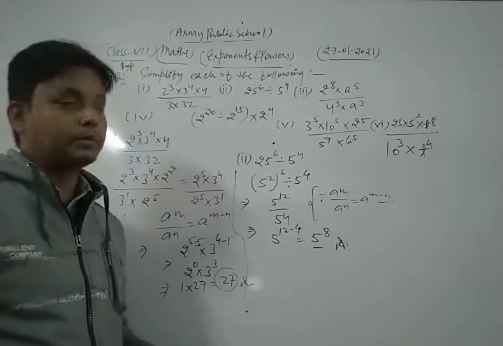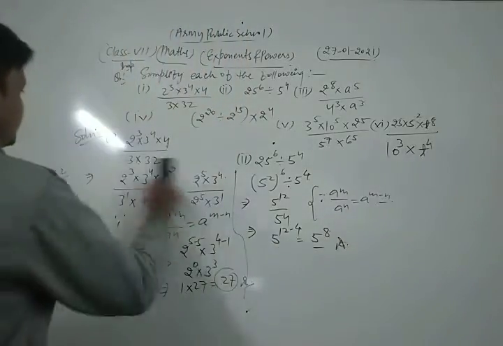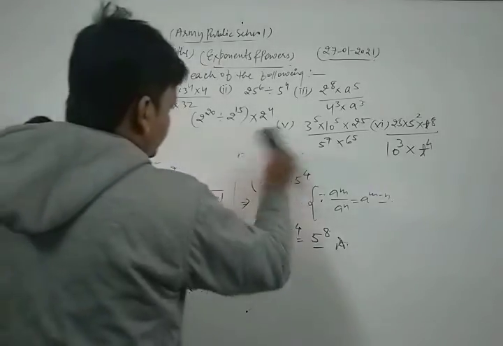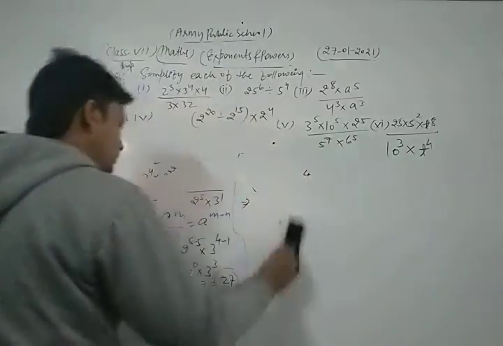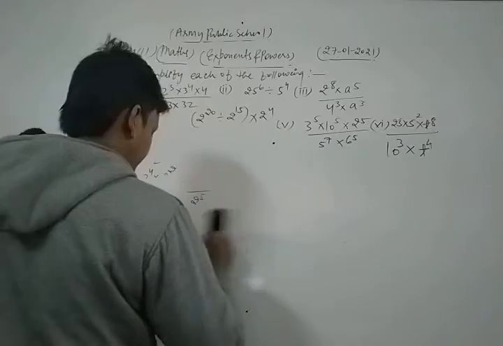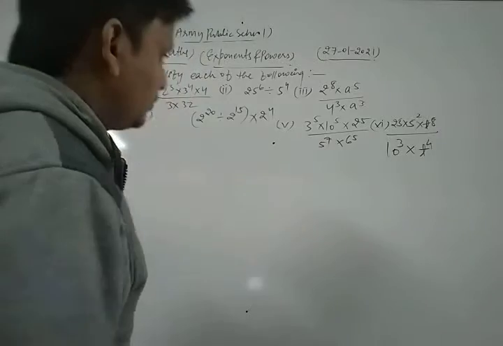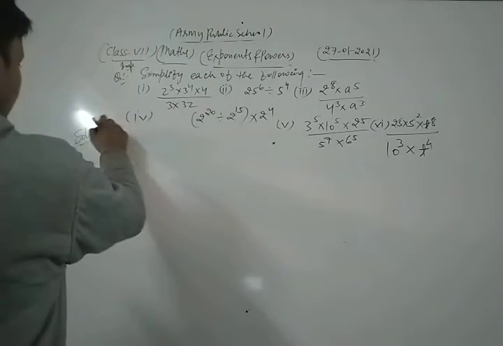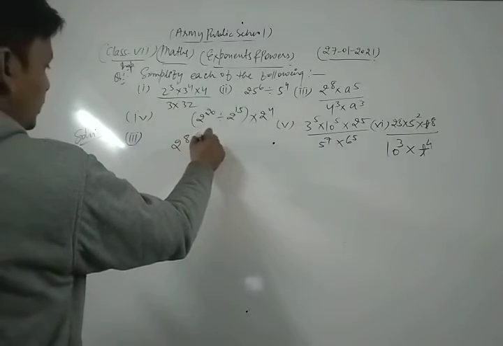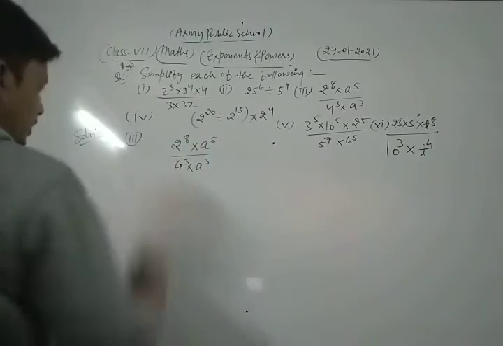Okay dear students, now similarly we take and solve the third part of this question, which is 2 power 8 into a power 5 upon 4 power 3 into a power 3.